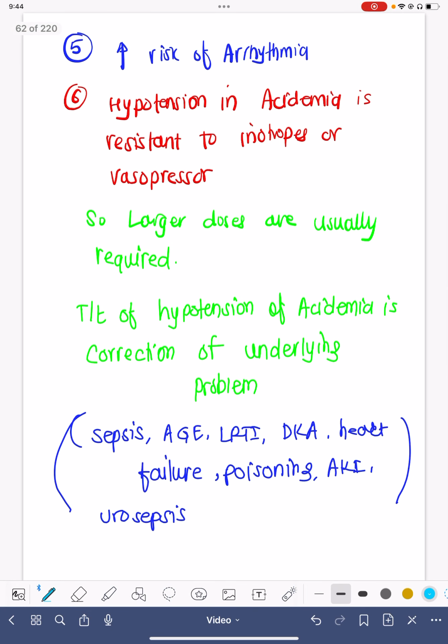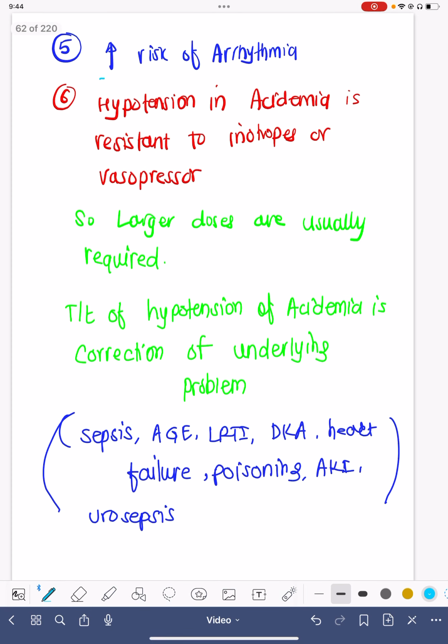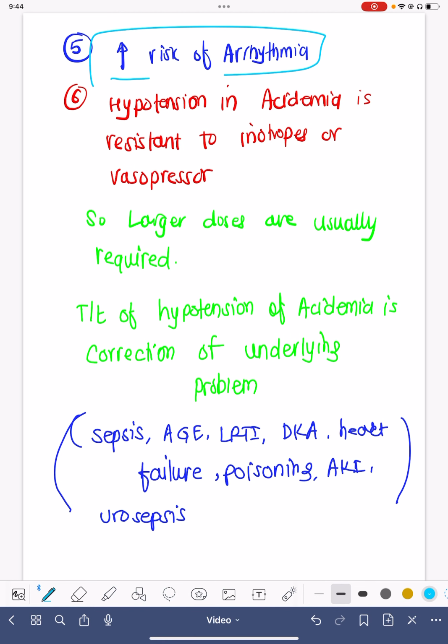Another thing is that whenever there is acidemia, there is a markedly increased risk of arrhythmia. In acidemia, if the patient's pH is less than 7.2, the patient has a much higher chance of getting SVT, VT, or VFib. If there is multi-organ dysfunction, then the risk of arrhythmia is much, much higher. That is the reason why acidemia has to be treated very, very aggressively.